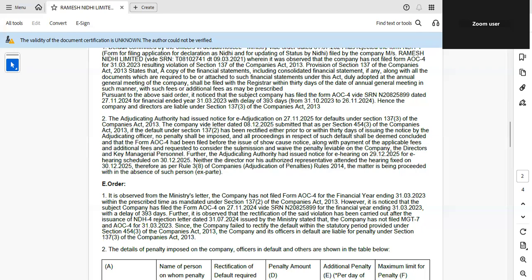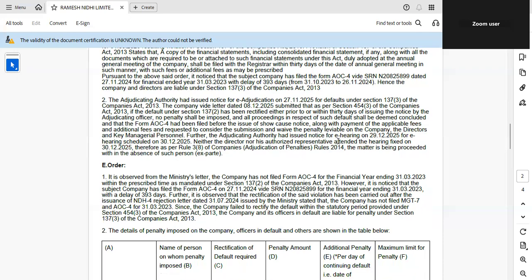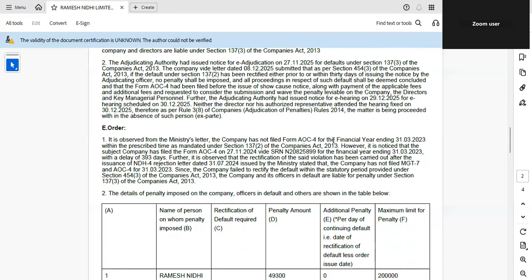Hence 454(3) relief is not available, and late compliance cannot be claimed as immunity. The notice was issued on 27th November 2025, and an e-hearing was scheduled on 30th December 2025, but there was no appearance. So the ROC proceeded with an ex parte order.